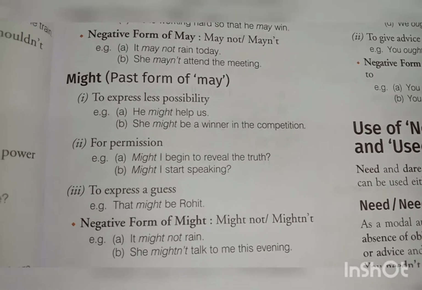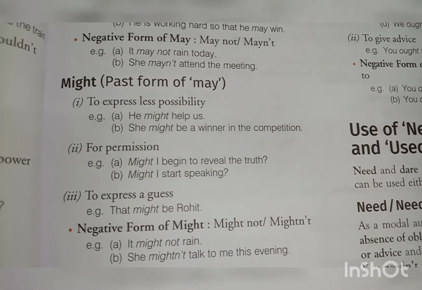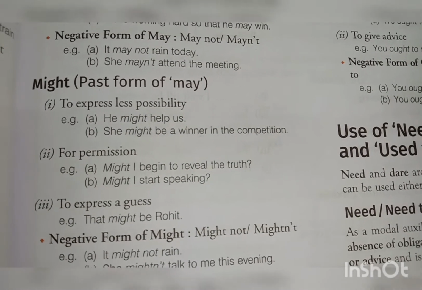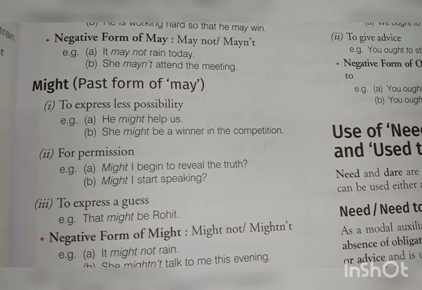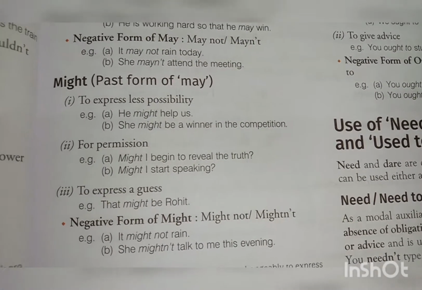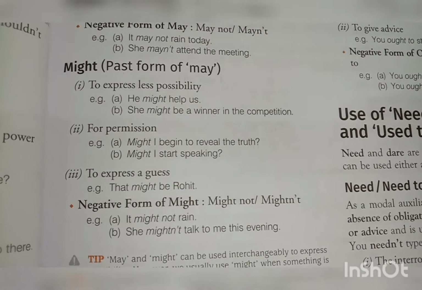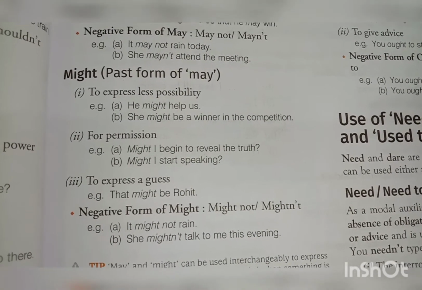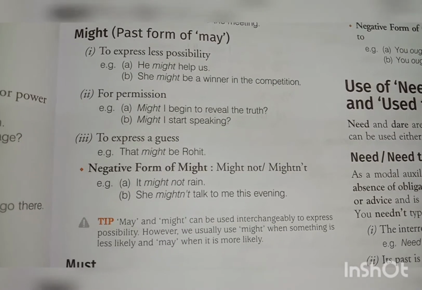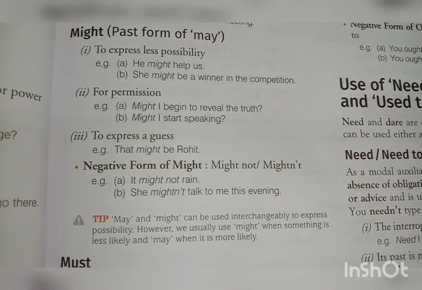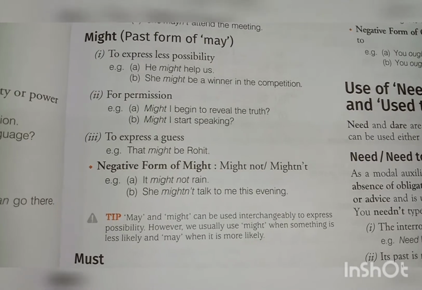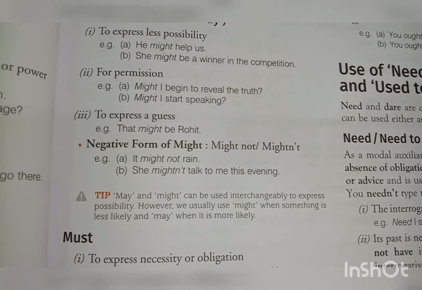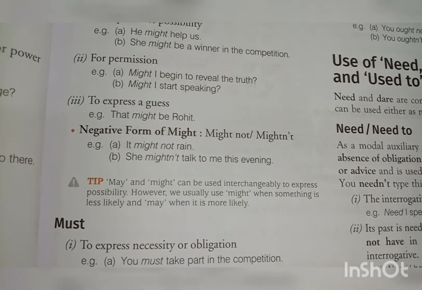Past form of may, might. It expresses less possibility. He might help us. Now there is a possibility, but it is less. She might be a winner in the competition. Now again, it all depends upon her performance. For permission, might I begin to reveal the truth? Might I start speaking? To express a guess, that might be Rohit. Negative form of might: it might not rain. She might not talk to me this evening.